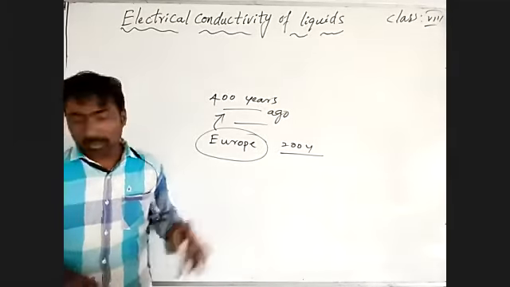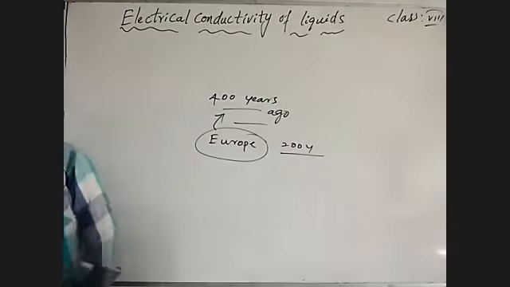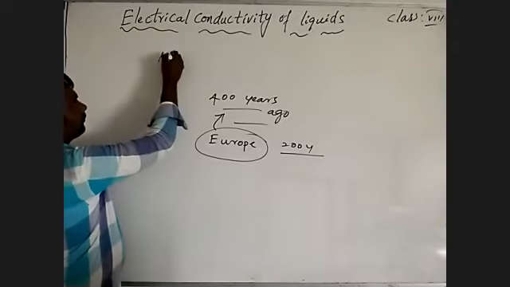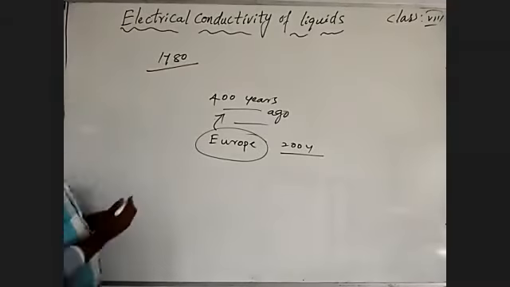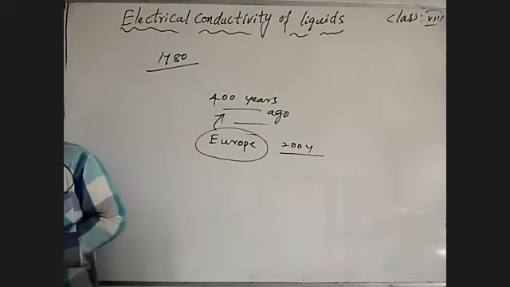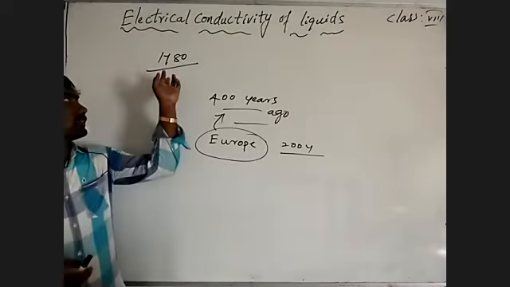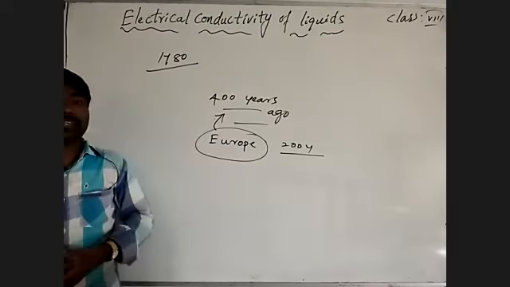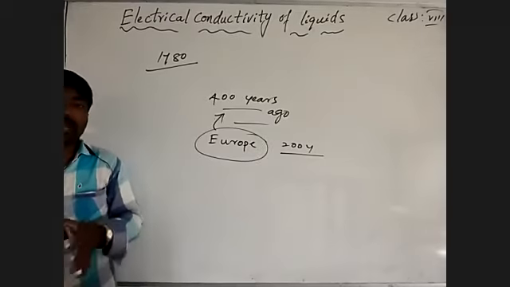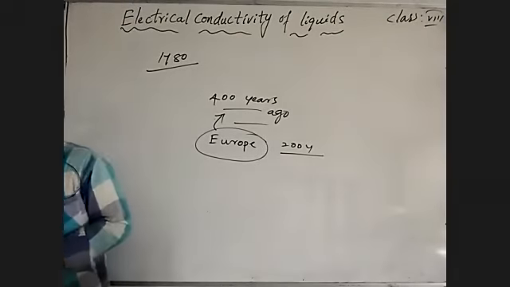The idea came in 1780, when the chance to store electrical energy most probably came.